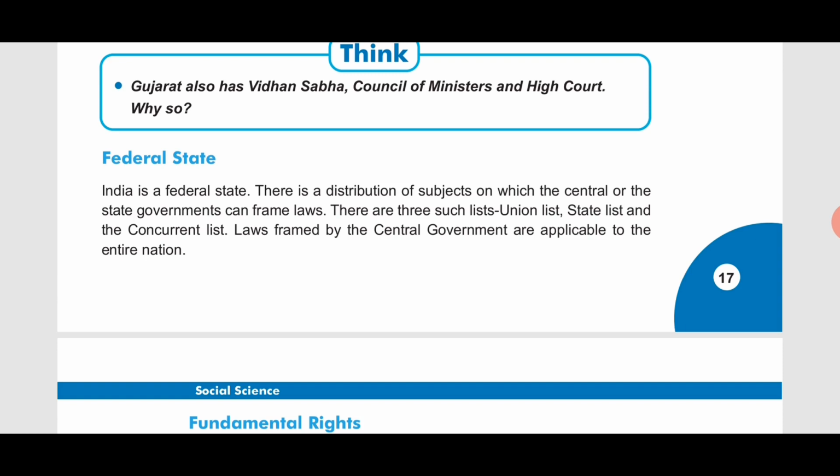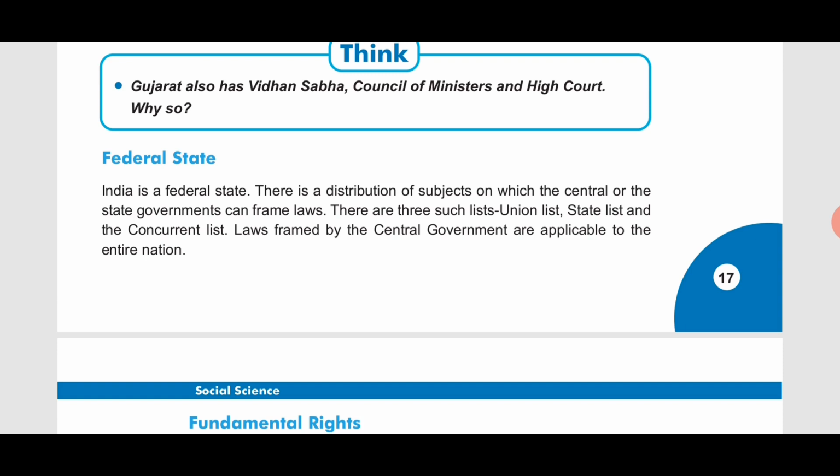Some rules and regulations for the whole nation are common, made by the central government, and there are some rules and regulations made for a particular state. State-wise there are some rules and regulations which differ from each other. All the states have their own powers to make such laws or rules and regulations. Therefore India is known as a federal state.